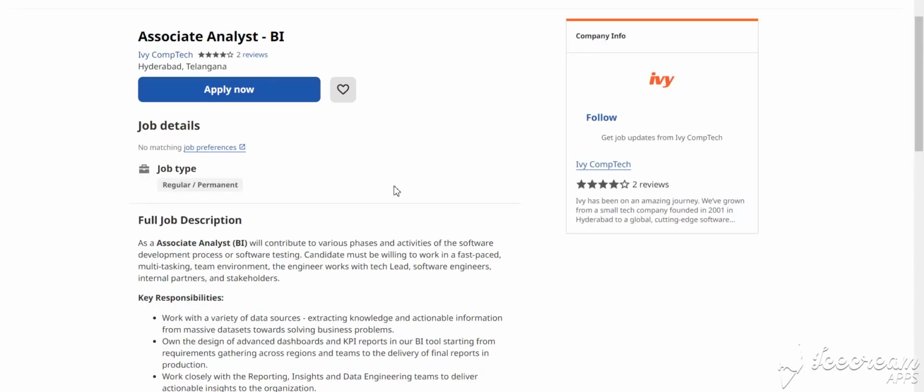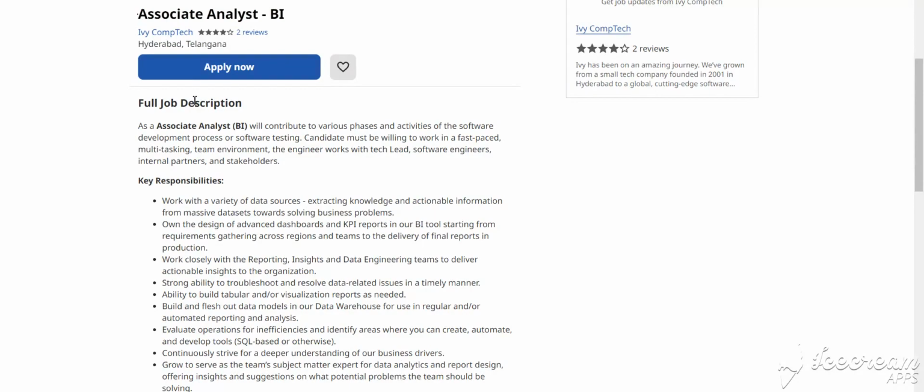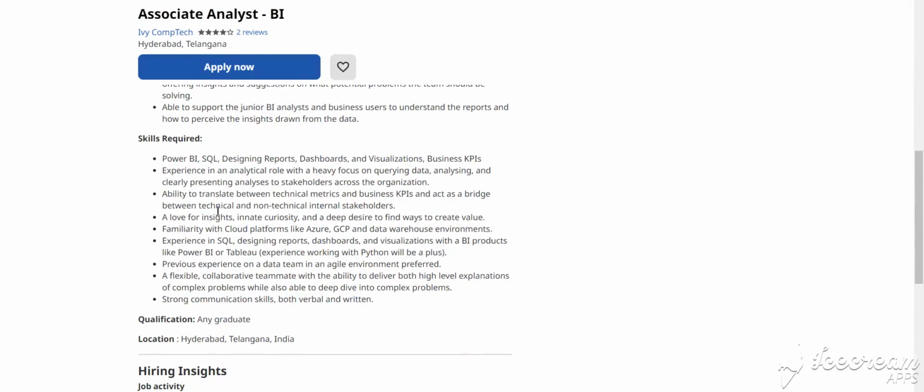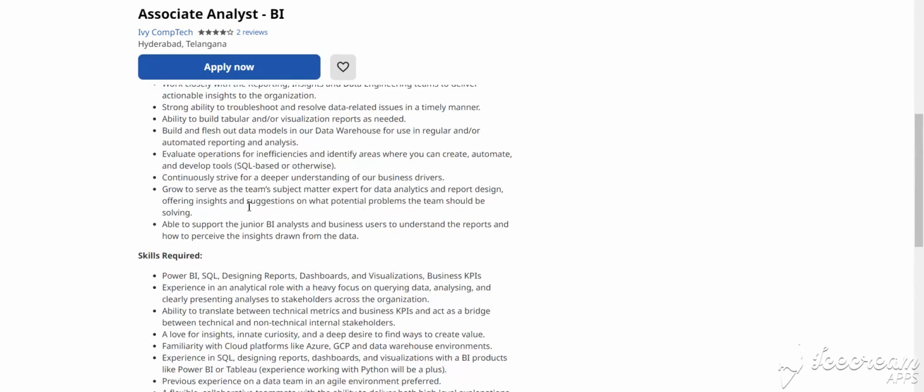Our next job is associate analyst BI, for Hyderabad, Telangana location. This is the job description, the key responsibilities, and the skills required, like Power BI, SQL, designing, reporting, dashboarding and visualization, and business KPIs. How to apply for this job? You simply click apply now and fill in the details.